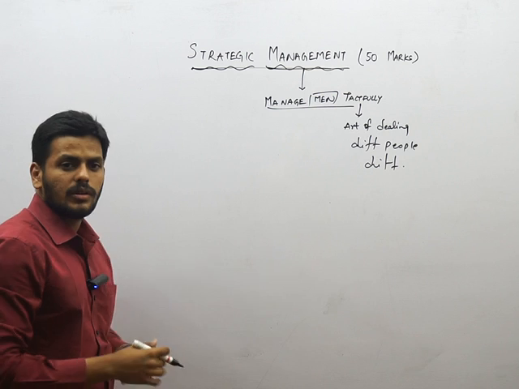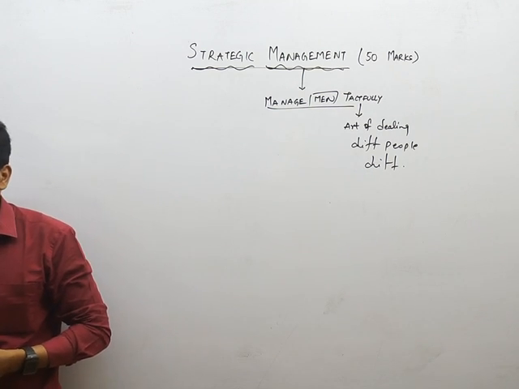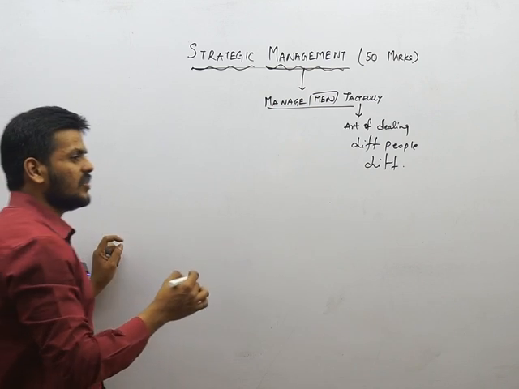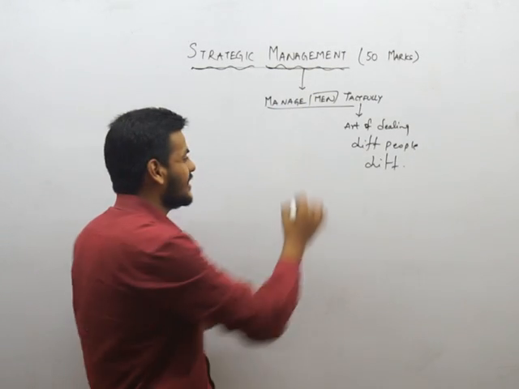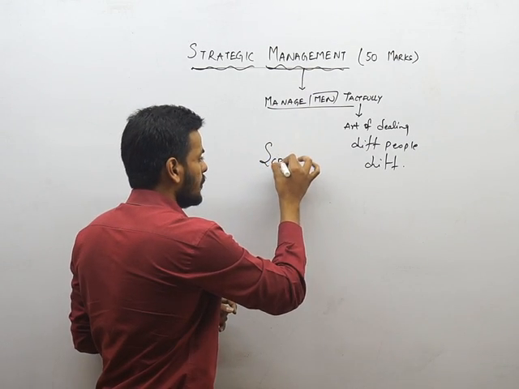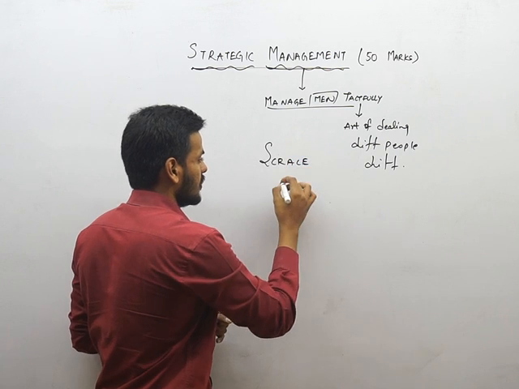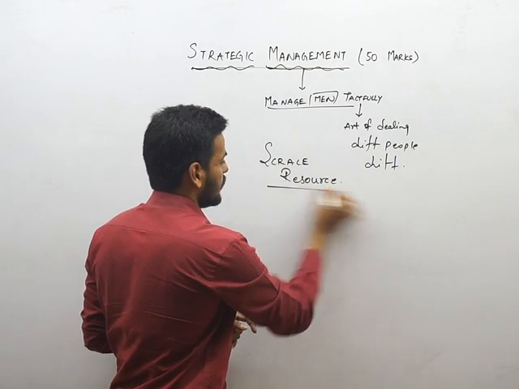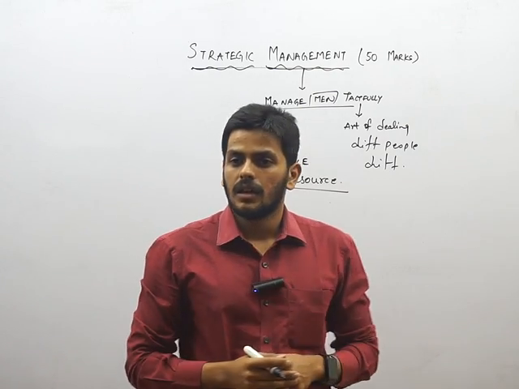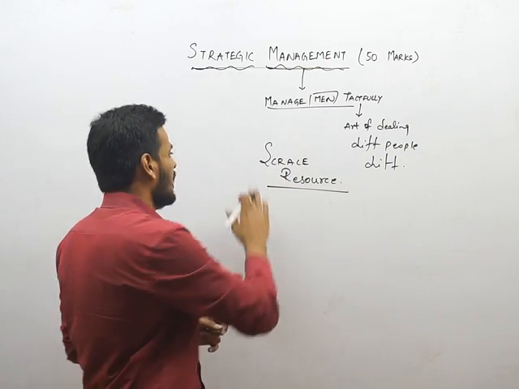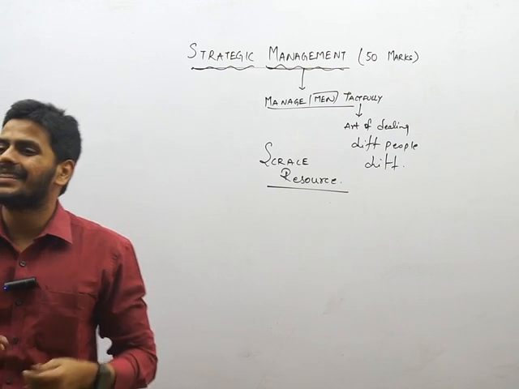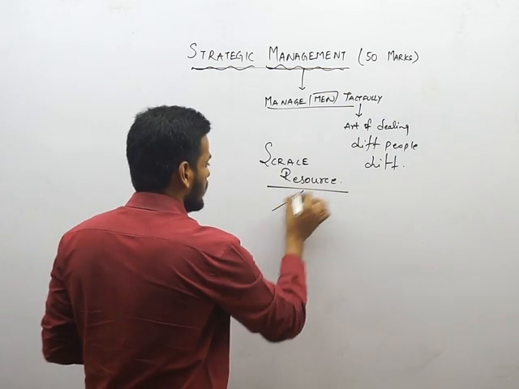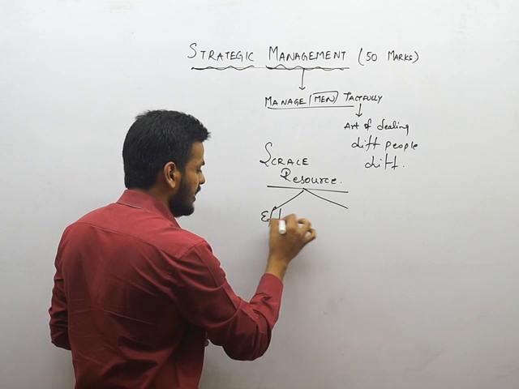Manage is to, right, use the resources that we have and try and do something with it, right? From economics we studied that resources are scarce, right? So resources are always scarce. But one more thing that is supposed to be understood is how to use these scarce resources effectively and efficiently, right?